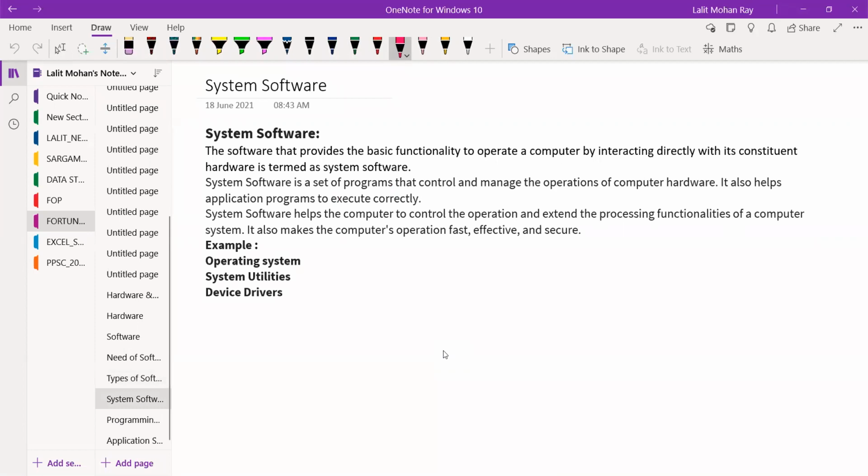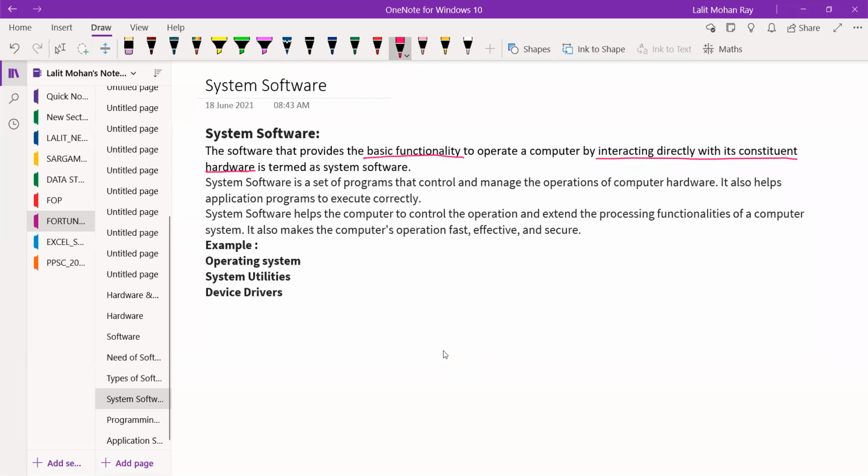The software that provides the basic functionality to operate the computer by interacting directly with its constituent hardware is termed as system software.